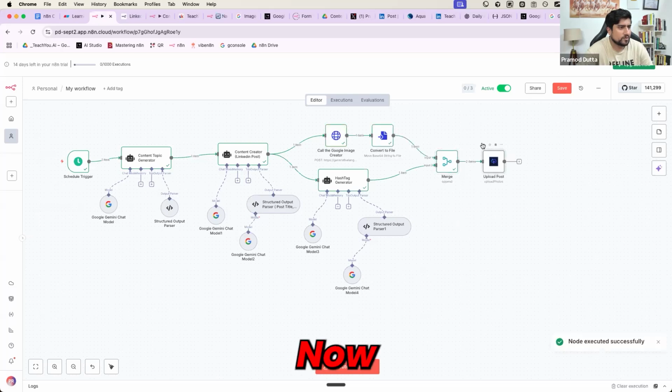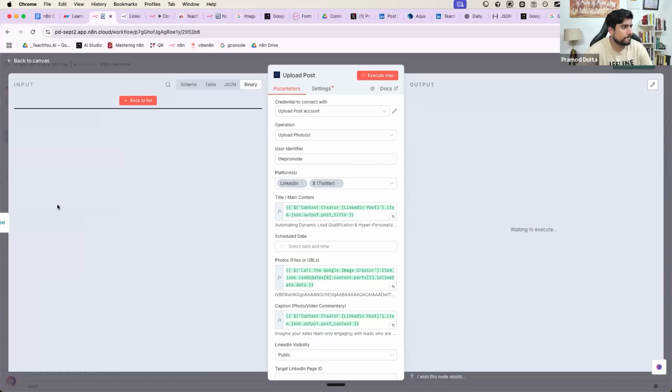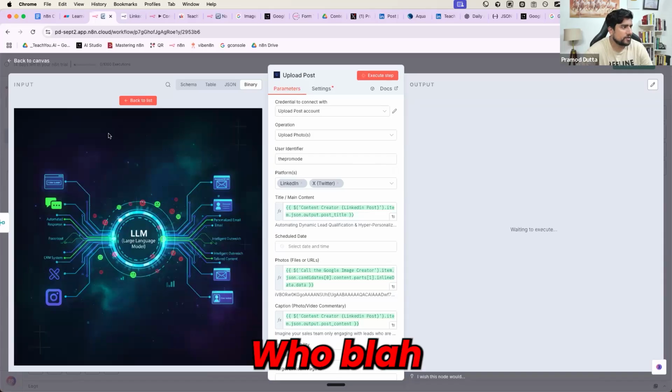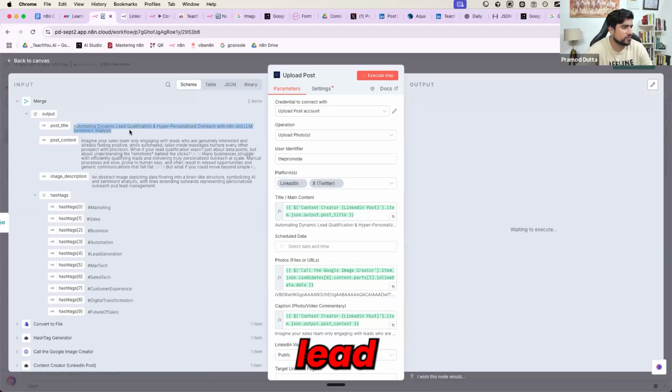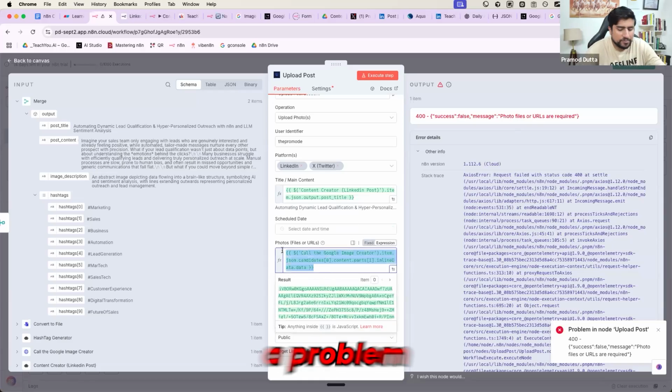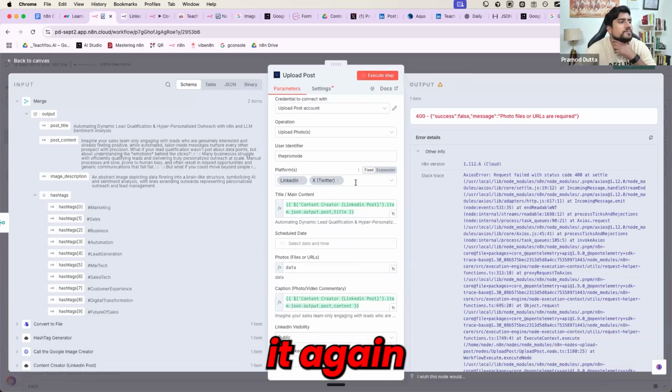Okay. Now we are going to upload the post. So now it's time for us to upload. So we have this image, by the way. LLM, blah, blah, blah. Some image is generated. And the title is automatic dynamic lead qualification. Something long title, everyone. Okay. Photo URL was a problem. I will mention data directly. Let me try it again.